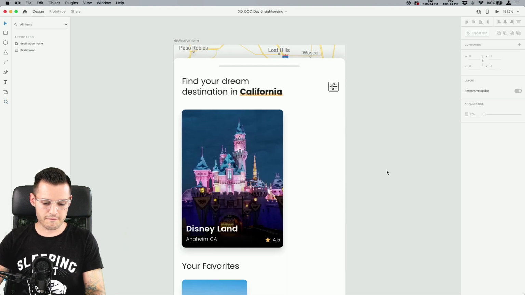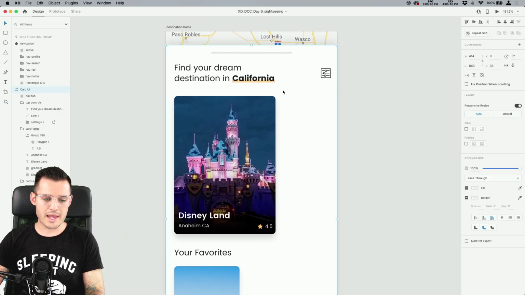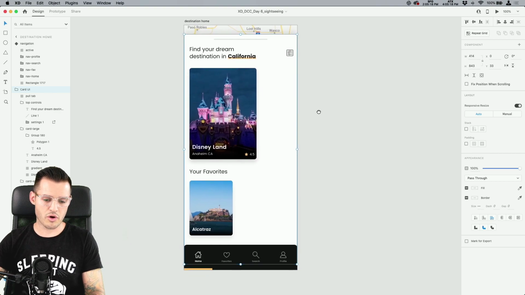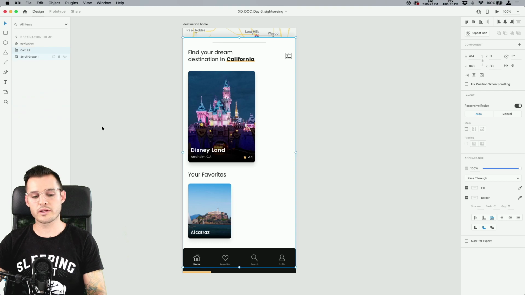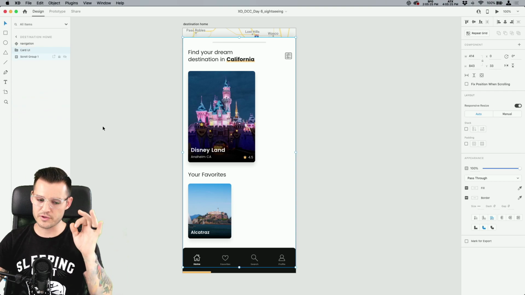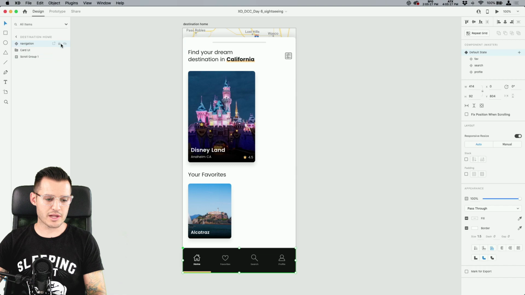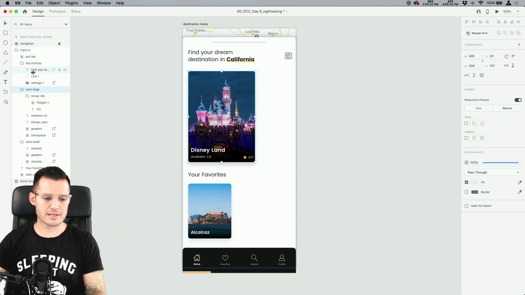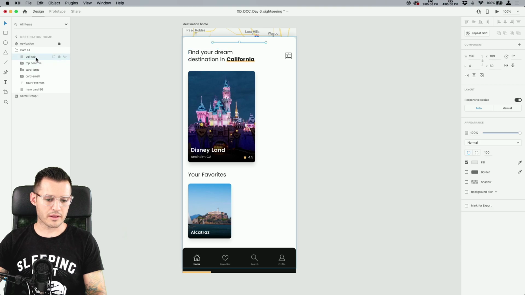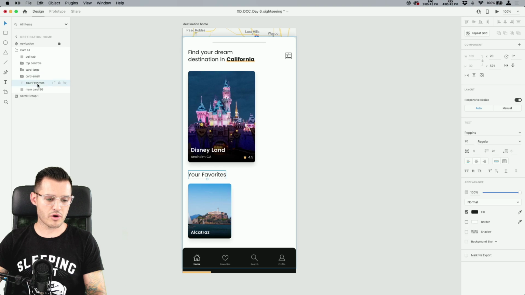All right, first things first, we have this awesome little card thing right here. And I think eventually we're going to be able to pull that down. But first things first, we have our navigation. It's all done, so let's go ahead and lock that so we can work on top of it. We have this card interface going on here, our top controls, that little pull tab thing, and then a large card, a small card, and a little title above that.